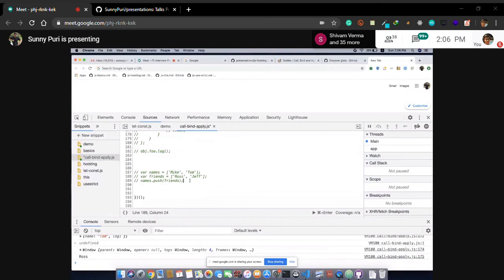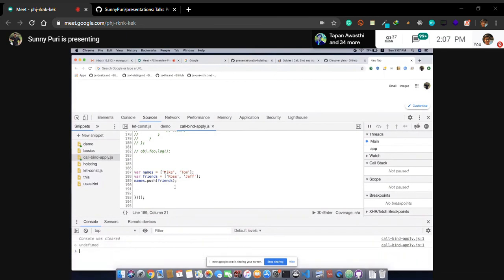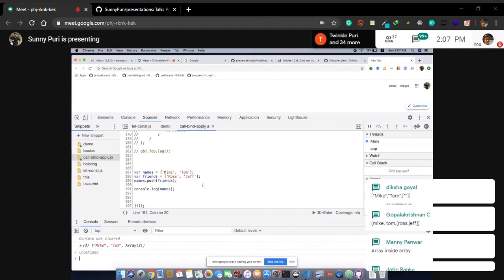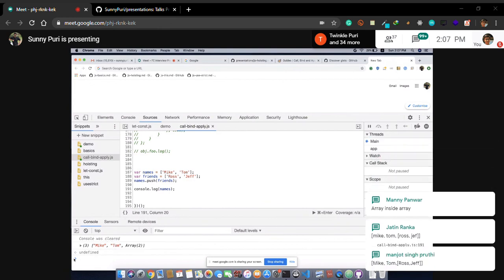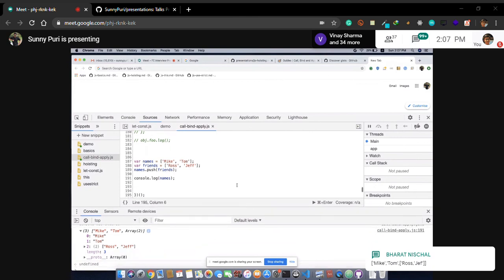So in this question, what will be the output? All four names. Just check. One second. console.log name. Yes. All four names. How? All four names are there. Very nice. Bharat, Manoj, Jatin. Array inside array. Right.